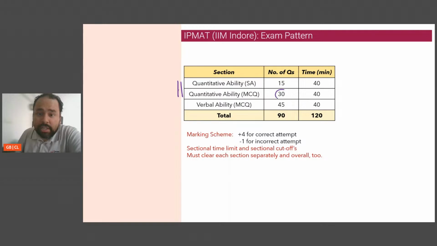In the MCQ section, it's 30 questions and 40 minutes, so we're talking about less than 1.5 minutes per question. This is very important, and it categorically showcases that even the paper setters are stating that from an MCQ perspective, there is additional data I'm giving you: the options.